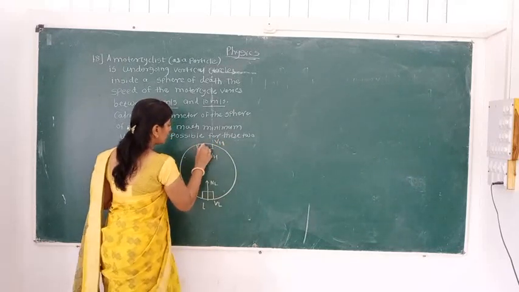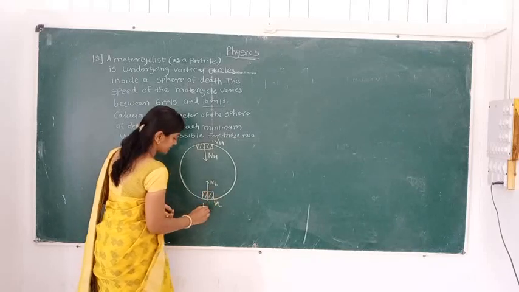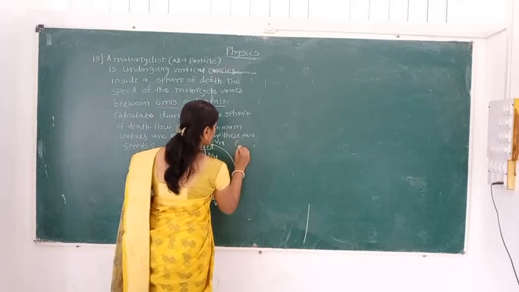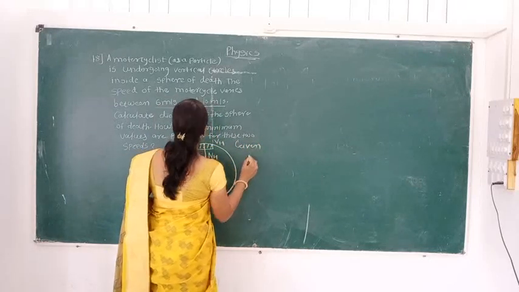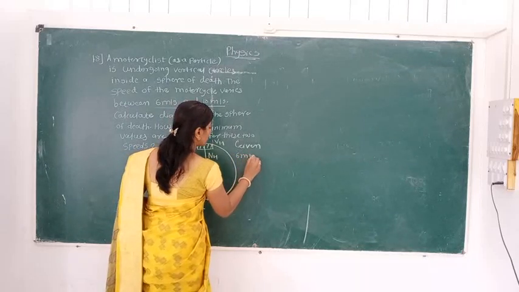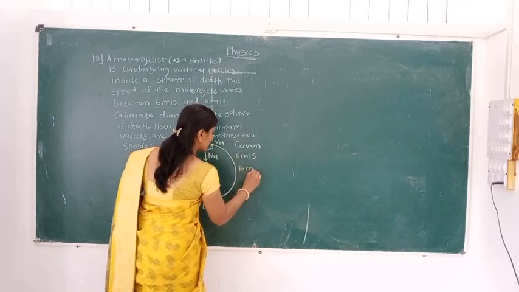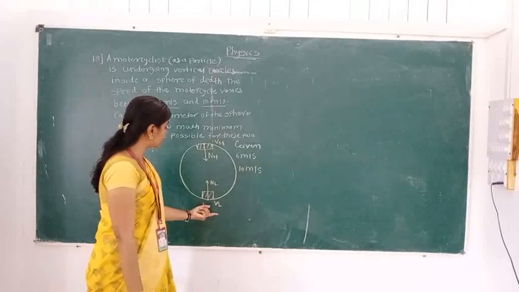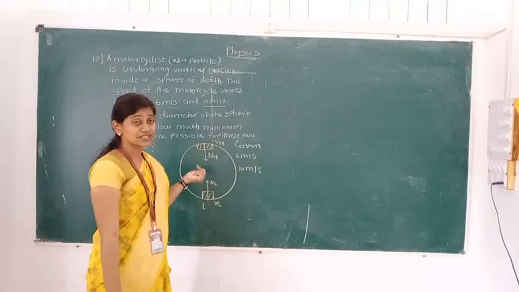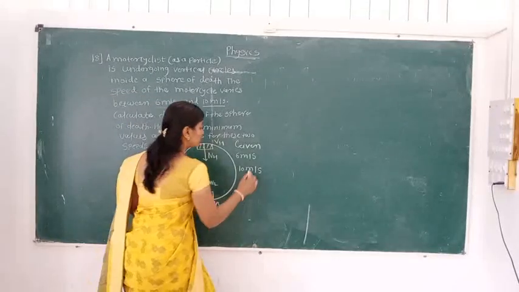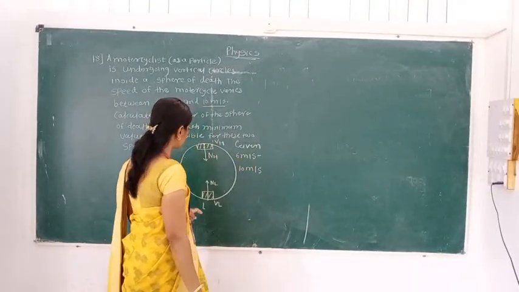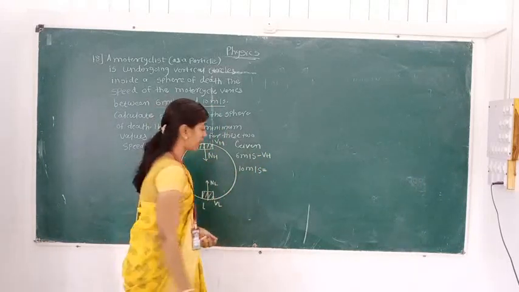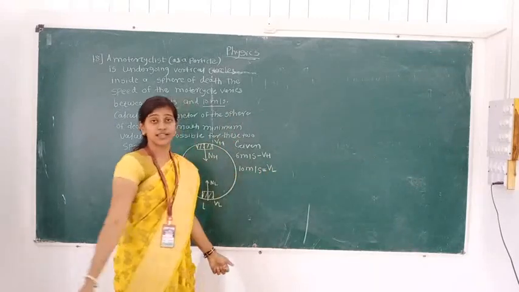We know two values are given to us, the speeds. The speed varies between 6 meters per second and 10 meters per second. But we know in vertical circular motion that at the lowest position the speed is maximum, and at the highest position the speed is minimum. So 6 meters per second is the speed at the highest position and 10 meters per second is the speed at the lowest position. Now these are the given data for us.